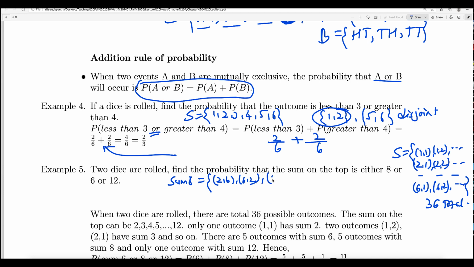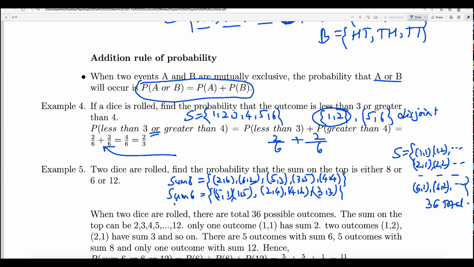Another is (5,3) or (3,5), and the last one is (4,4). These are the outcomes whose sum is 8. Similarly, sum 6 will be (5,1), (1,5), (2,4), (4,2), and then (3,3). So these are the outcomes with sum 6.